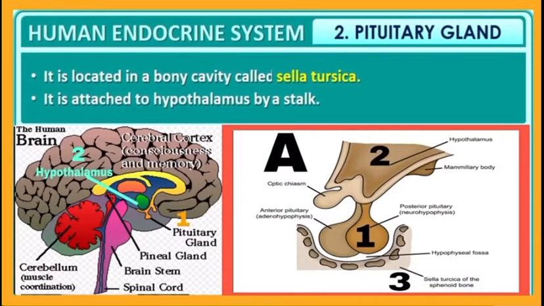The second gland is the pituitary gland. See its location in diagram A. Labeling 1 is the pituitary gland, and it is located in a bony cavity called sella turcica, which is labeling 3 in the diagram. This gland is attached to the hypothalamus by a stalk. Labeling 2 is the hypothalamus to which the pituitary is attached. Clear?